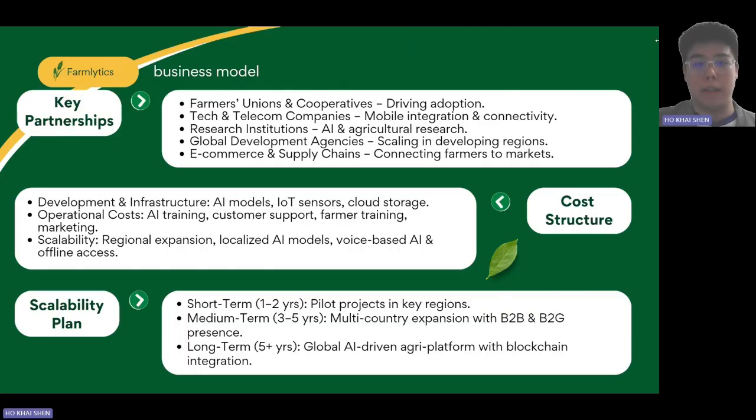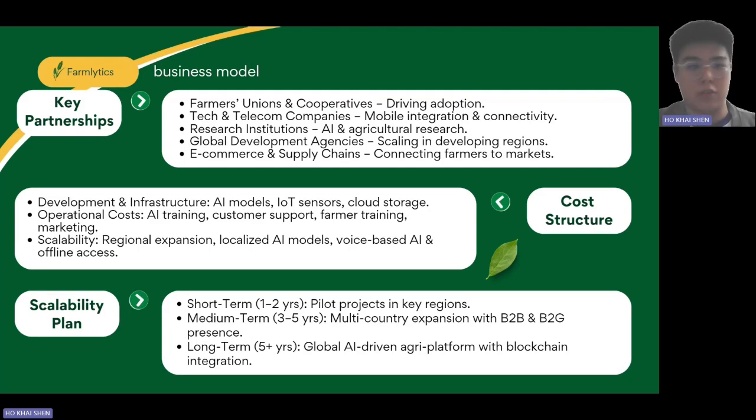Next, I'm going to talk about our key partnerships. So firstly, we can partner with farmers' unions and agricultural cooperatives to drive adoption and ensure wide-scale implementation of our solution. Next, we can collaborate with technology and telecom companies to provide internet access, mobile integration, and offline features to farmers. Third one, we can collaborate with universities and research institutions to develop our AI model and to conduct agricultural research. The fourth one, we can collaborate with global development agencies such as the UN, World Bank, or FAO to scale the platform in developing regions. The last one will be e-commerce and supply chains to connect the farmers directly to the markets.